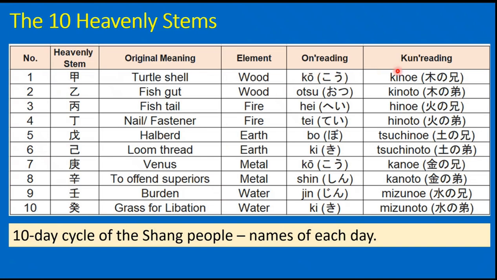These are the onyomi and kunyomi readings in Japanese for these elements. In the kunyomi reading, we see ki no e, ki no to, where e refers to the yang and to refers to the yin. We will discuss yin and yang in a later slide. So ki no e, ki no to. Hi no e, hi no to. Tsuchi no e, tsuchi no to. Ka no e, ka no to. Mizu no e, mizu no to. As you might know, these are all related to tree, fire, earth or soil, gold or metal, and water.